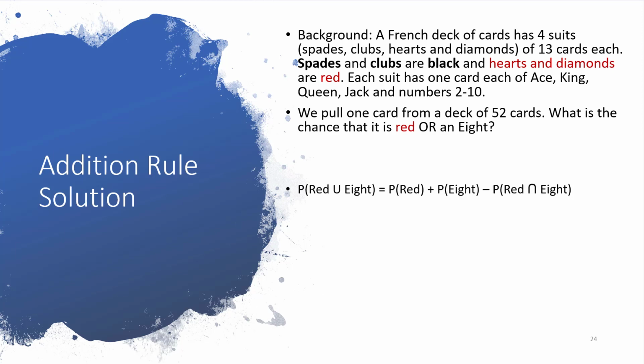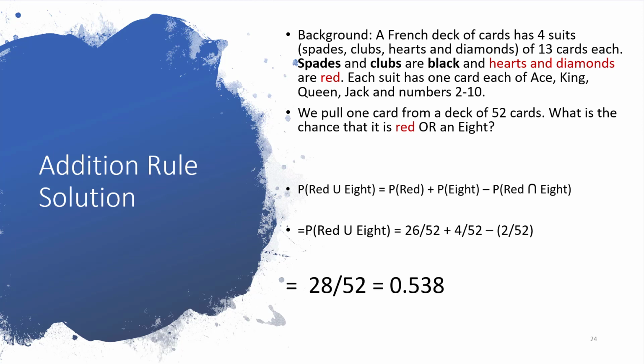So we can write this as the probability of red union 8 equals the probability of red plus the probability of 8 minus the intersection of red and 8. So the probability of red union 8, or red or 8, equals 26 out of 52 plus 4 out of 52 minus 2 out of 52. That gives us 28 out of 52, or roughly 53.8% probability.